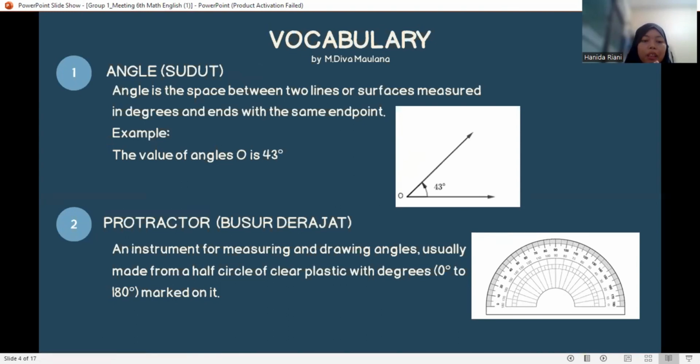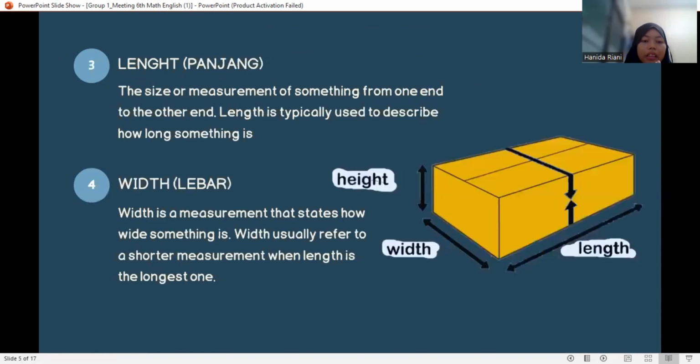2. Protractor, which means in Indonesian is busur derajat, an instrument for measuring and drawing angles, usually made from a half circle of clear plastic with degrees 0 to 180 degrees marked on it.